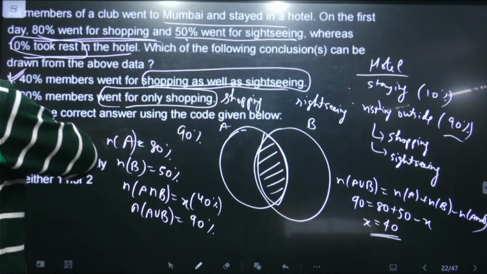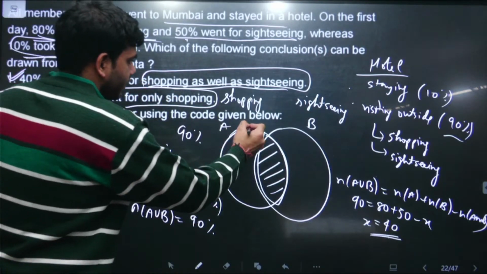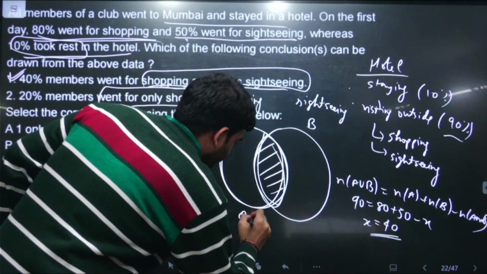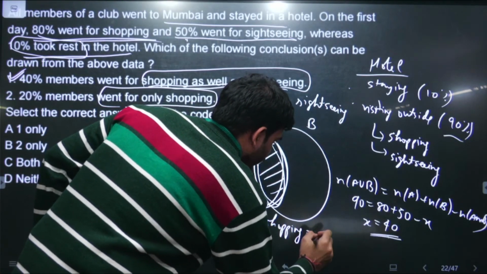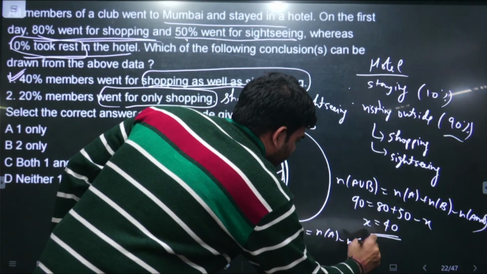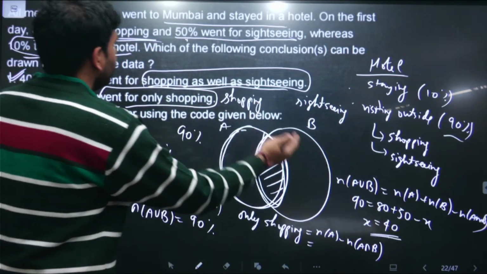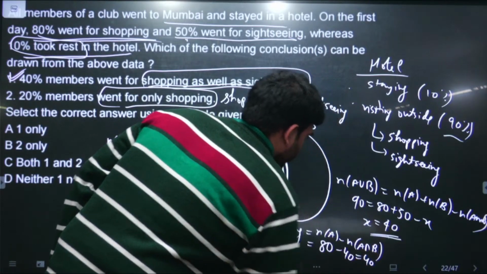And the second statement is saying that 20% went only for shopping. Only for shopping, in the sense, from this we have to subtract the intersection part. Only shopping is equal to n(A) minus n(A intersection B). Total of whatever they are doing, 80, minus 40 is equal to 40.